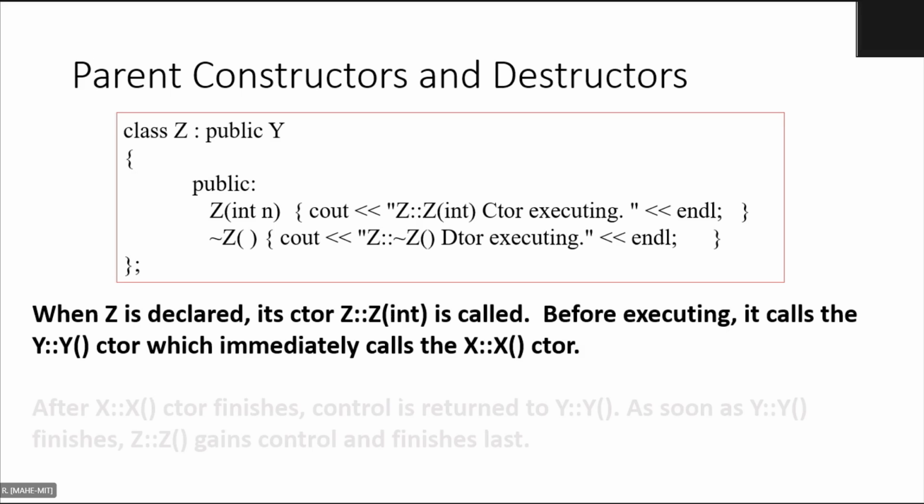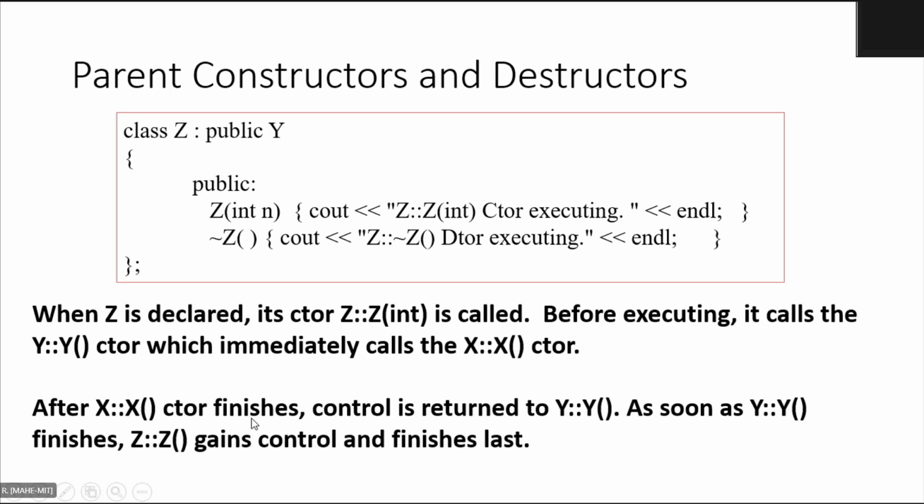Similarly, when you finish, that is at the destructor time, sorry, this is not destructor. So after X's constructor is done, then the control will return to Y's constructor, and then once Y is done, it will return to Z's constructor. Clear?